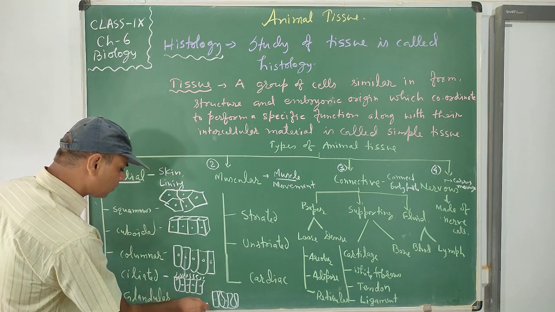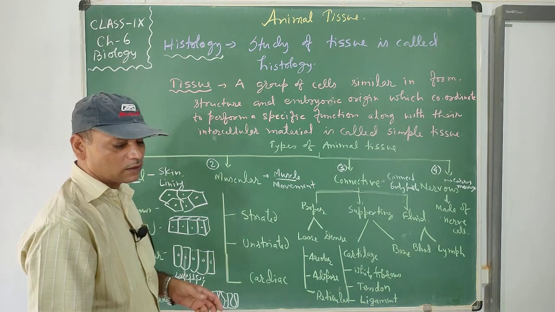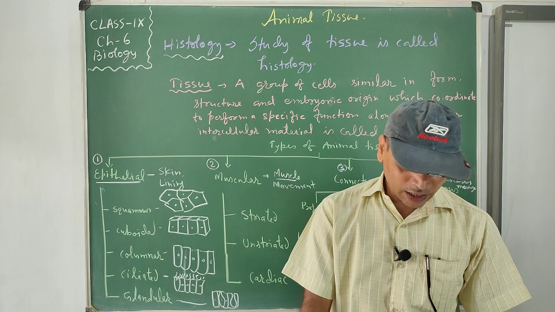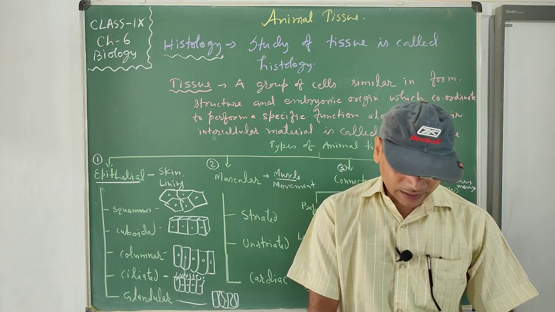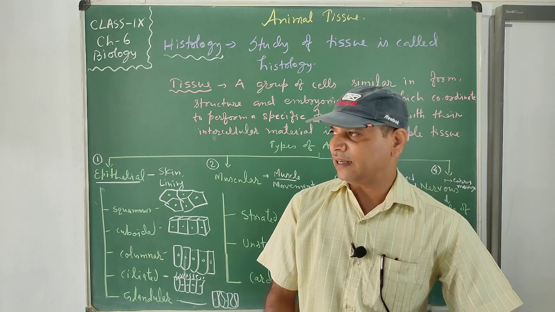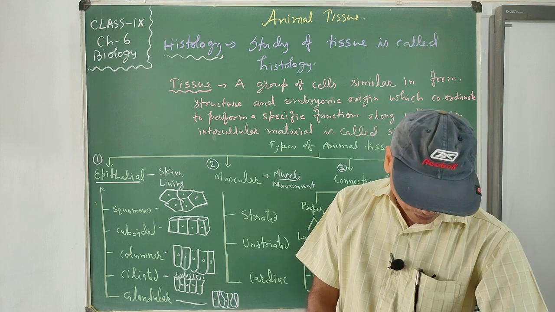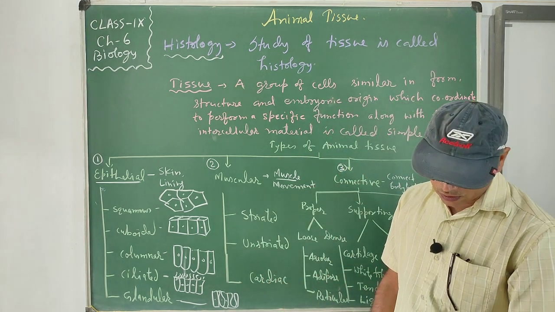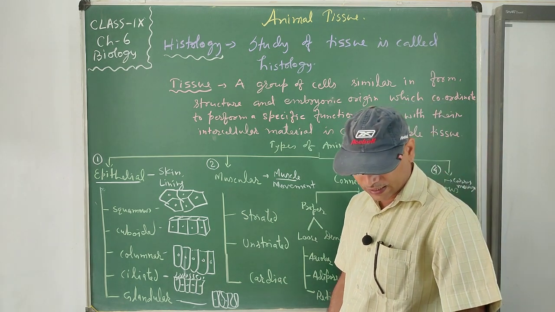So the different types of epithelial tissue perform different functions. Squamous epithelium performs the activity of covering the body. See, squamous epithelium forms the inner lining of lungs, alveoli, blood vessels and Bowman's capsule of the kidney.